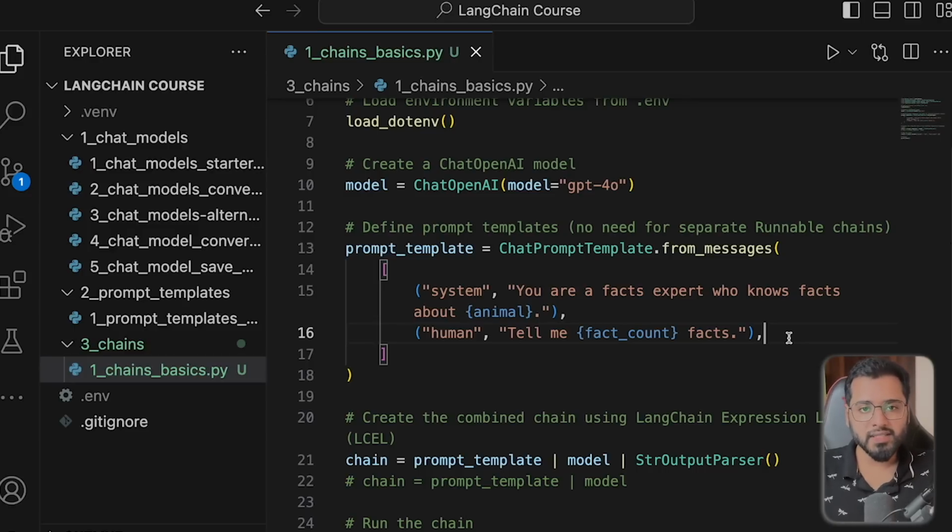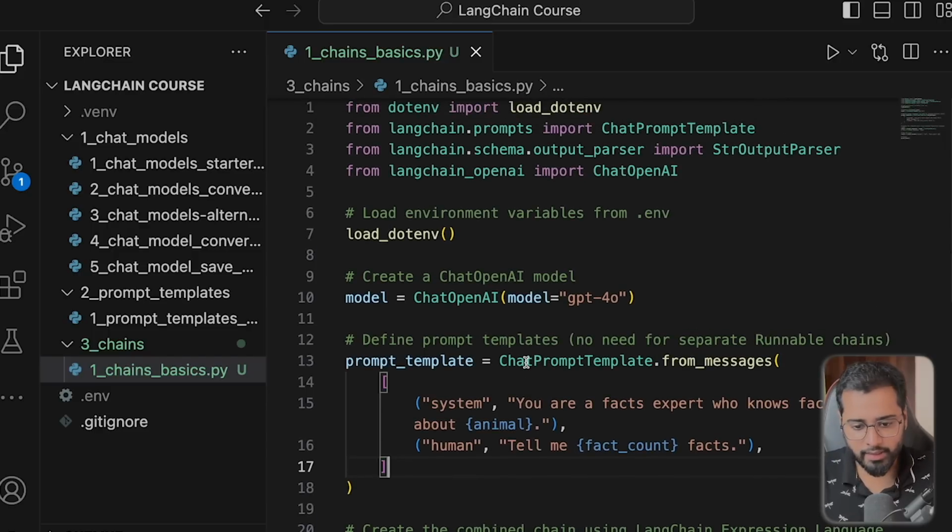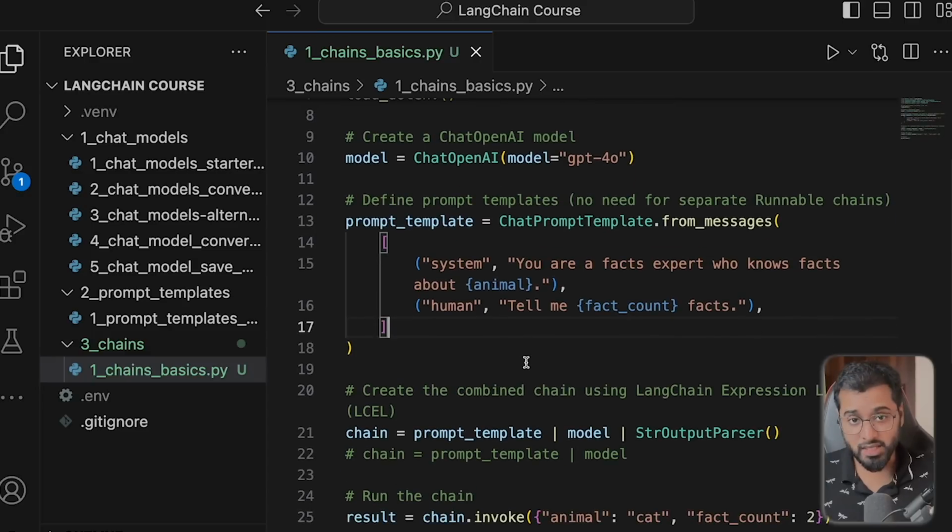So here is the first task that I want to do. First off, I want to populate all these placeholders and create the final prompt, and then pass that prompt to the model, to the LLM as well, right? What did we do earlier in the first few sections? We basically did invoke on the prompt template, and then again we did an invoke on the model. So the tasks were separate. It is the same sequence, but we had to repeat a few things, right?